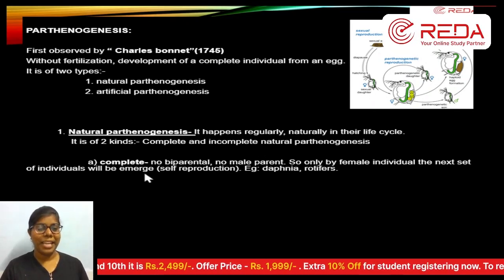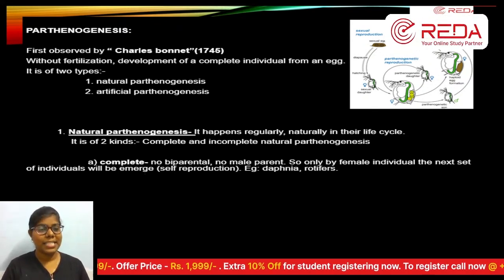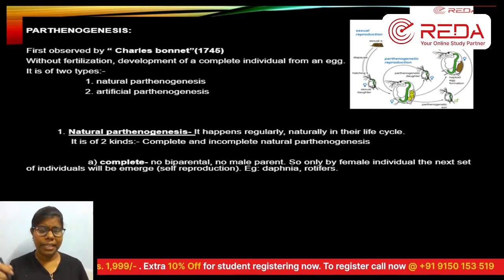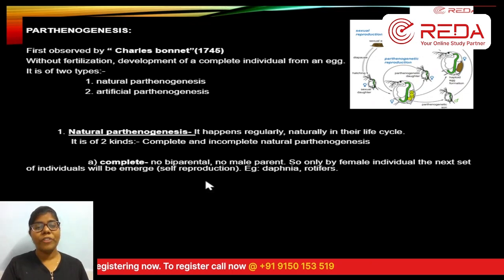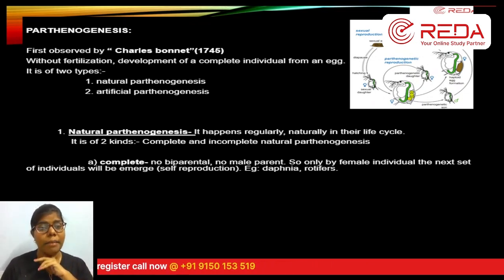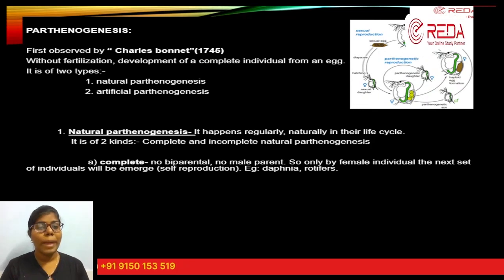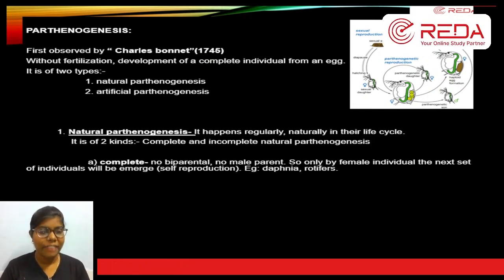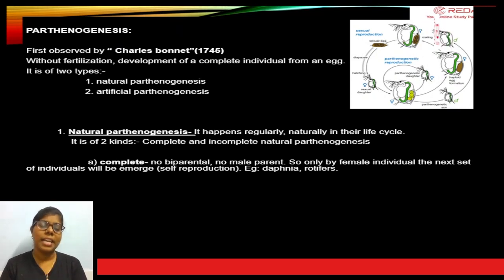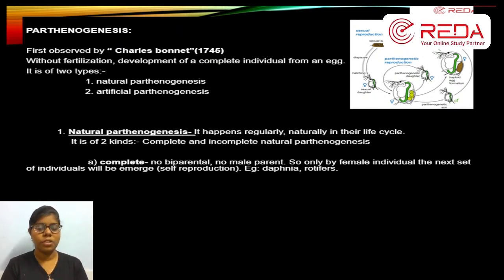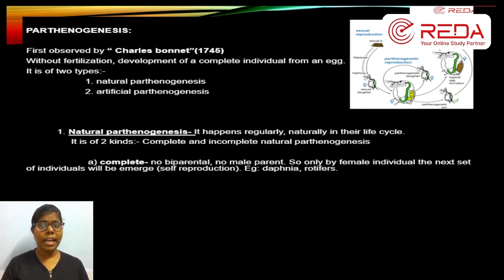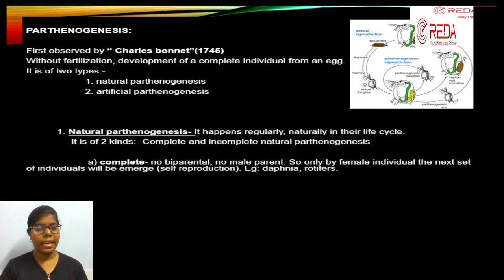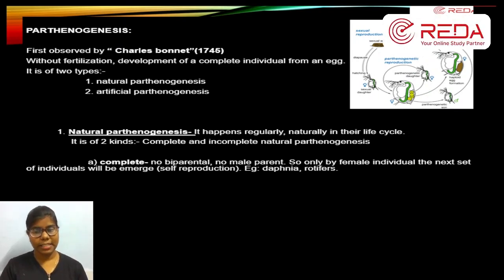It is of 2 types. Naturally என்ன இருக்கு, 2 types இருக்கு, 2 kinds இருக்கு. So one is complete parthenogenesis, and the other one is incomplete parthenogenesis. So we will see about the complete parthenogenesis. Complete parthenogenesis னா என்னன்னா, no biparental, no male இருக்காது, only female. Female alone can produce a next generation with whole individual, எந்த ஒரு டேமேஜுமே இல்லாம continuous complete they can able to produce without the involvement of the male. So it is a complete parthenogenesis that is natural.